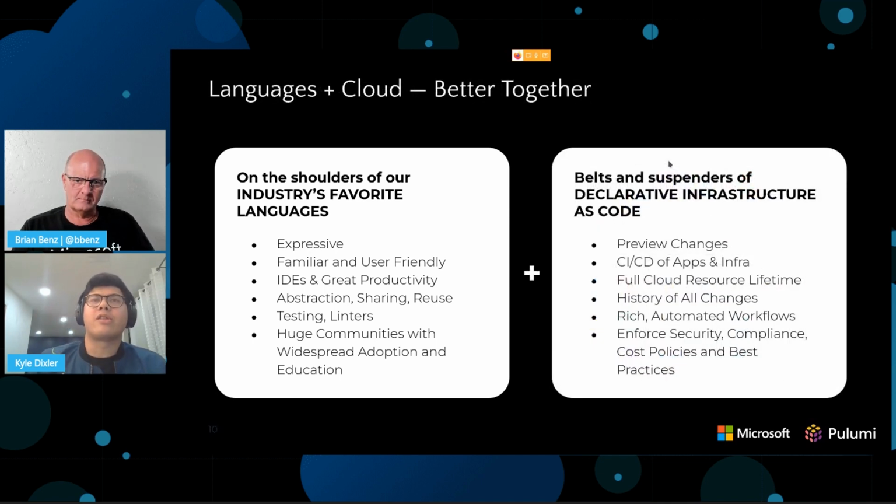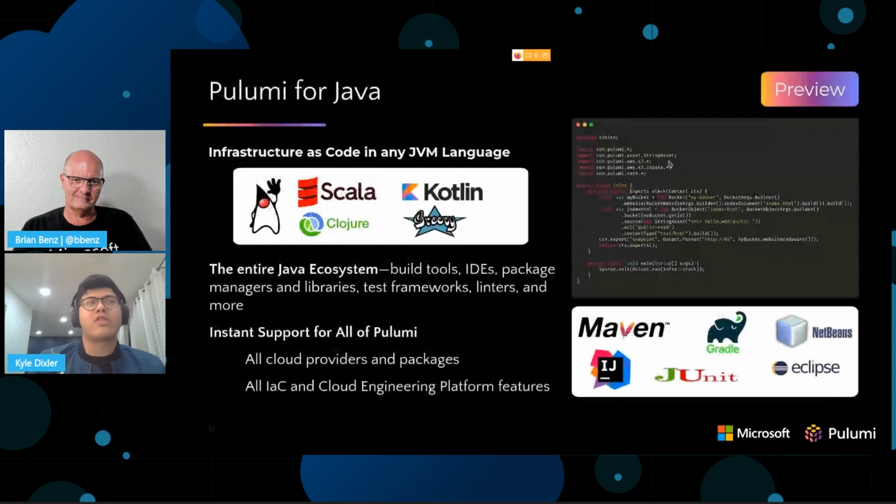And on top of that, you get to use the declarative model that the configuration management systems have really tested over the years. So you get to preview the changes you're going to make before you actually make them. And like I mentioned, we've added support for Java, so now you can use the Java ecosystem in order to write your infrastructure as code.